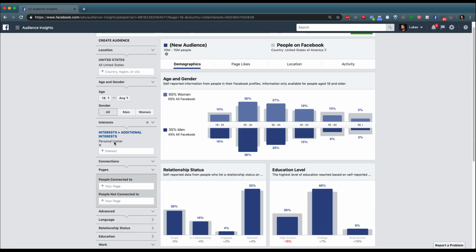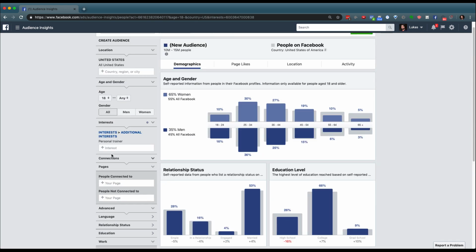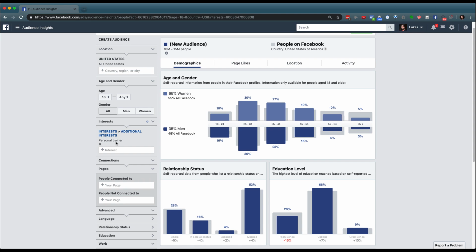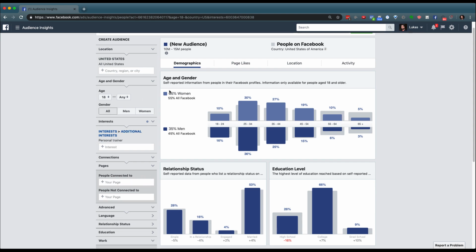By adding the interest of personal trainer into the interest bar on Facebook Audience Insights, we're going to be able to get an audience of around 10 to 15 million people just in the United States. What that tells you immediately of the people who are interested in things relating to personal training is that 65% of them happen to be women and 35% are men.